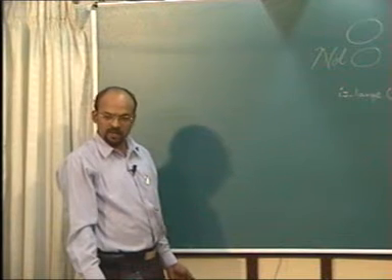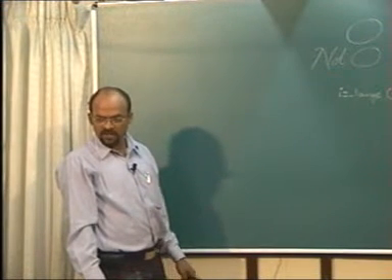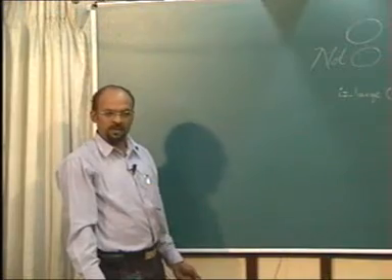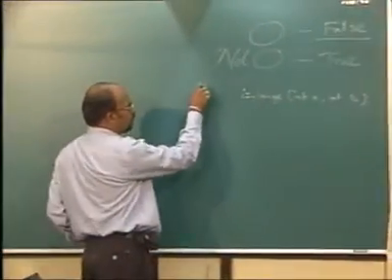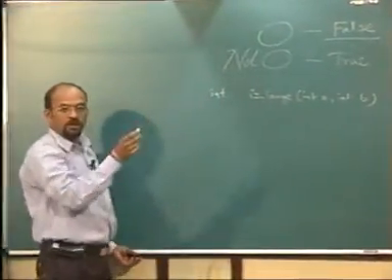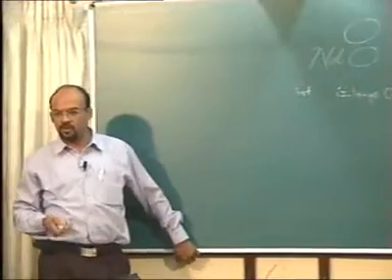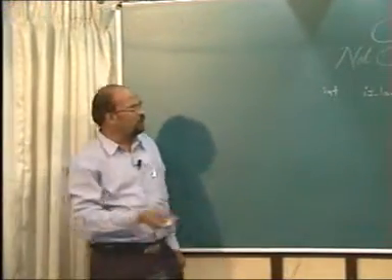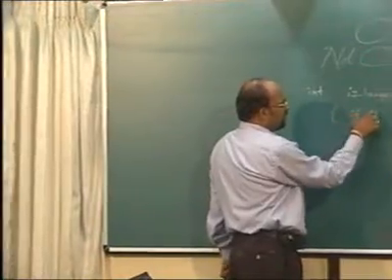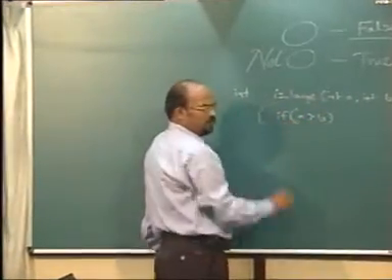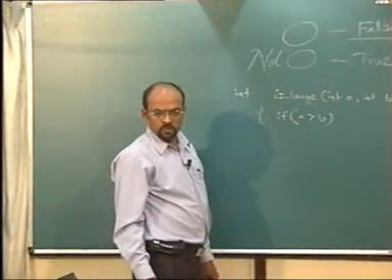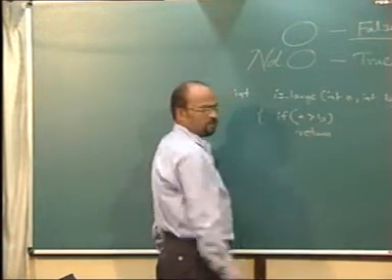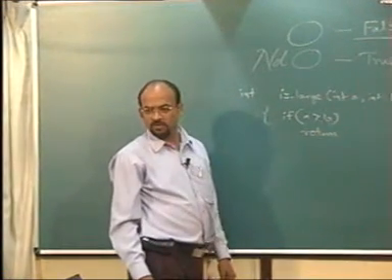In C, we don't have that, so true and false will be considered as integer type. What will be the return type? Return type 0 and 1 are integers actually. What will you do? You will say if a is greater than b, then you want to return true. True means return. What will you return?